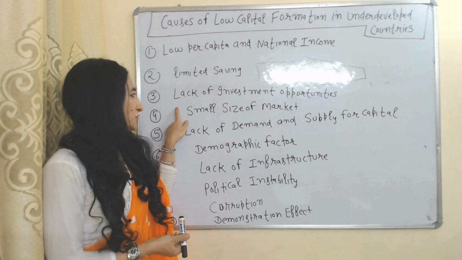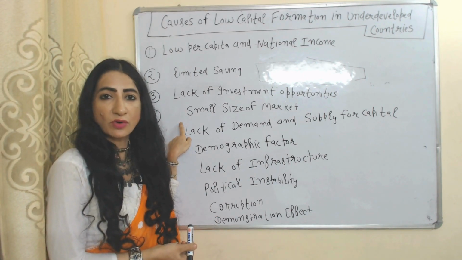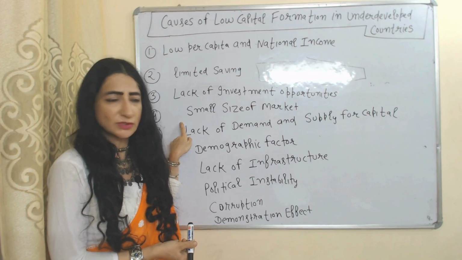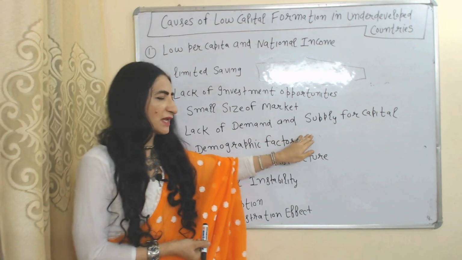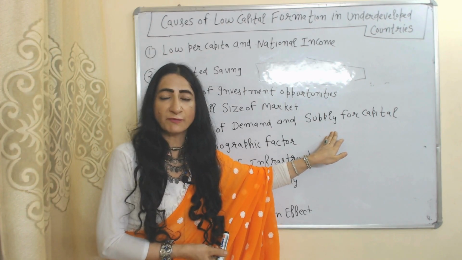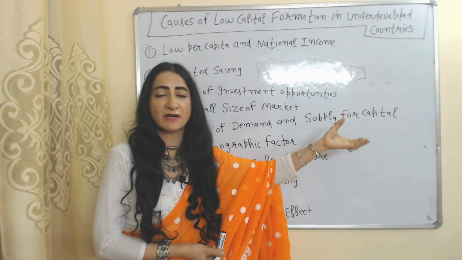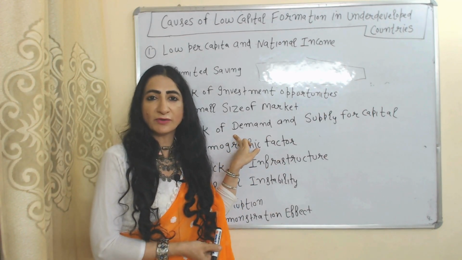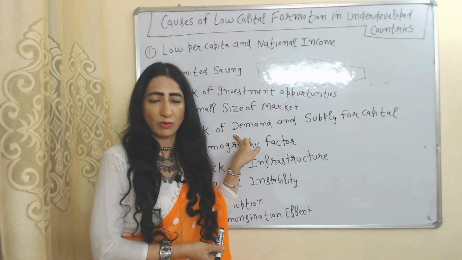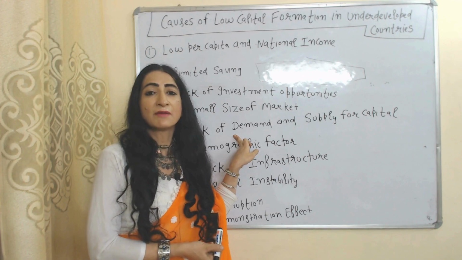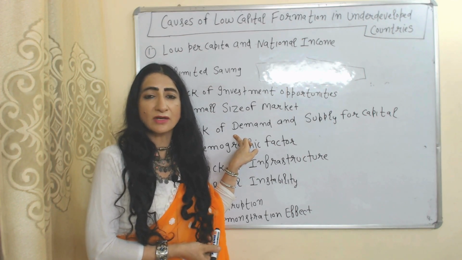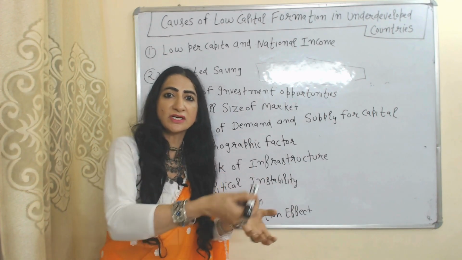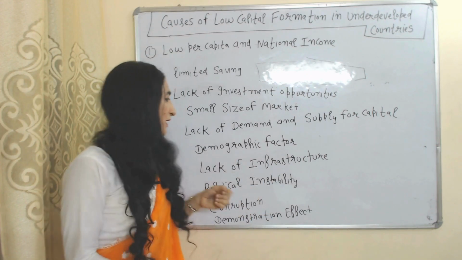Lack of investment opportunity. A small size of market leads to less demand, and less demand discourages businesses from investing. There is also a lack of demand and supply for capital, meaning funds. There is a lack of funds available for investing in capital goods, and there is also a lack of demand for capital goods. If businesses are not investing because of low demand, they are not doing production. If businesses are not doing production, then how can they demand capital goods? How can they demand machinery, tools and equipment if they are not doing production?